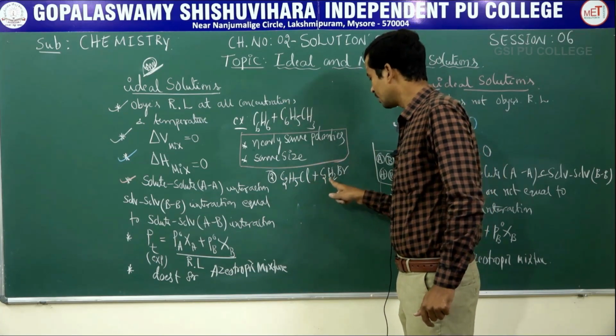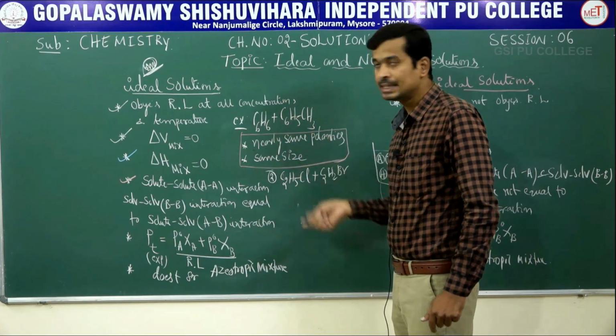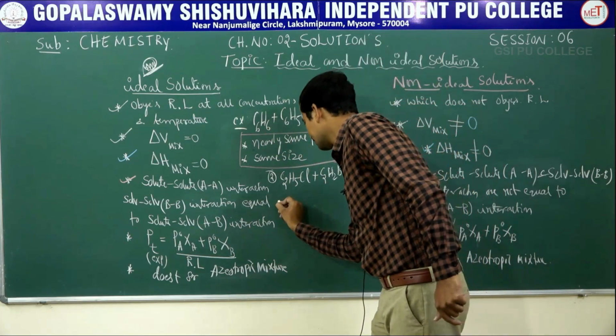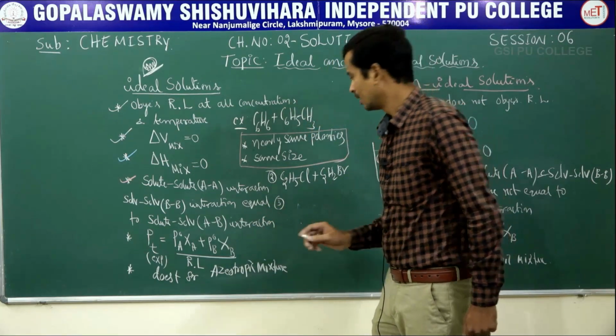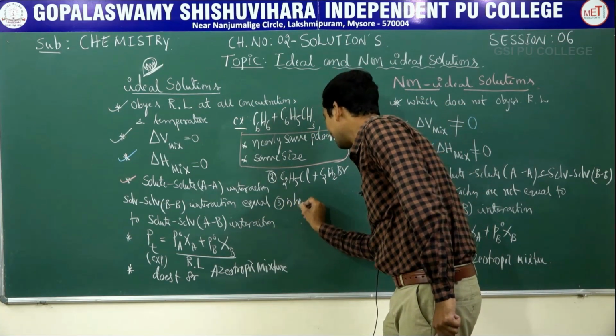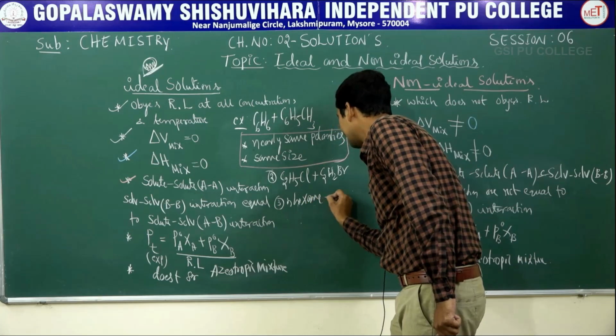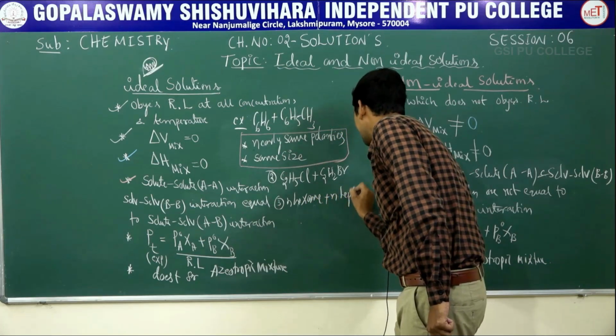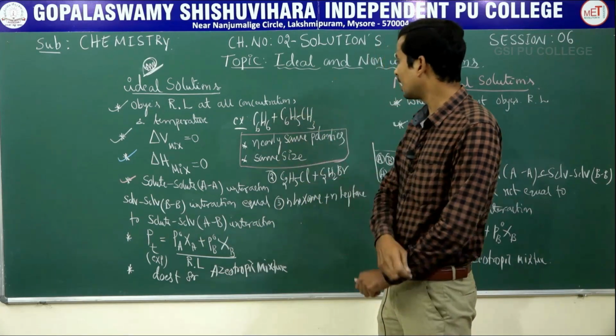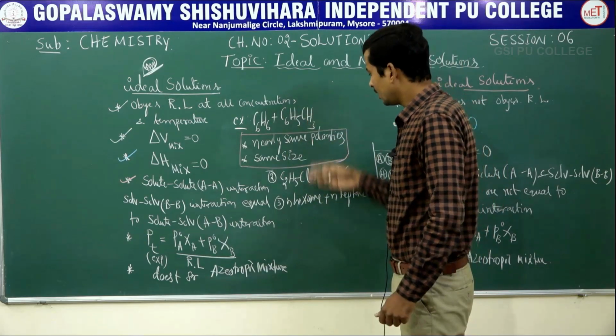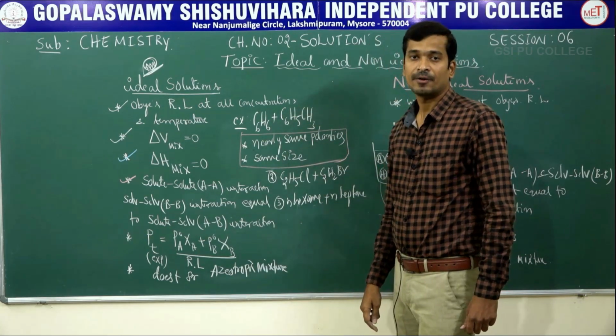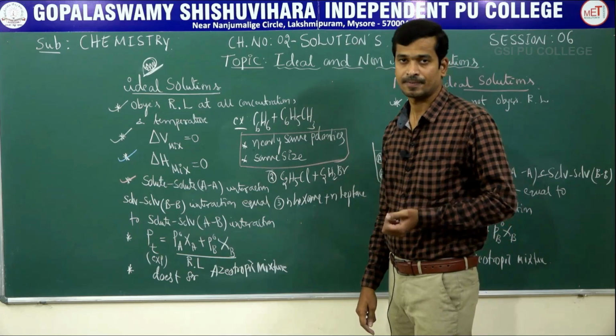Ethyl chloride and ethyl bromide, benzene and toluene, and hexane and heptane. These are the examples for ideal solutions.